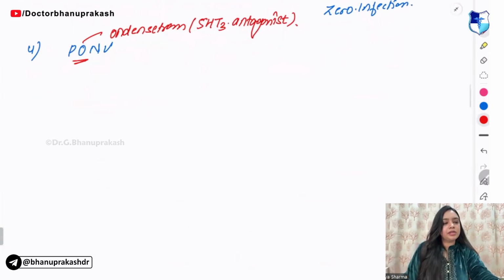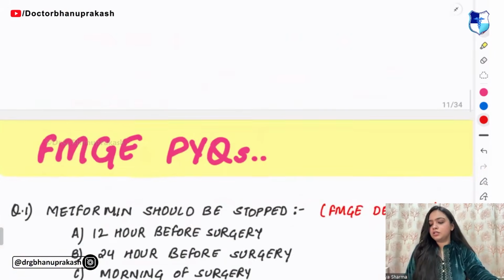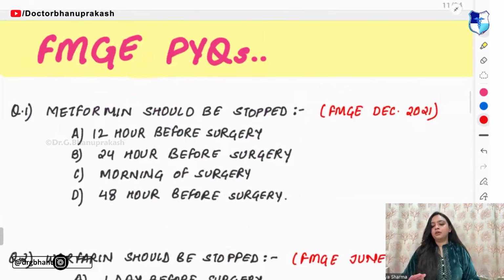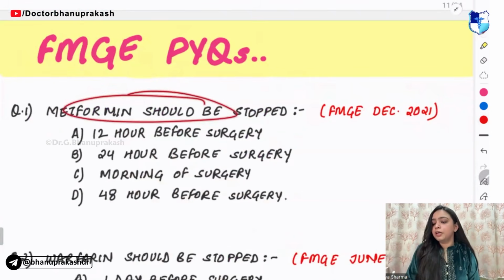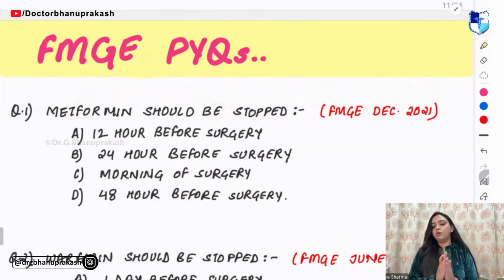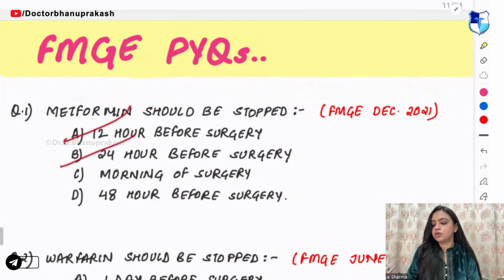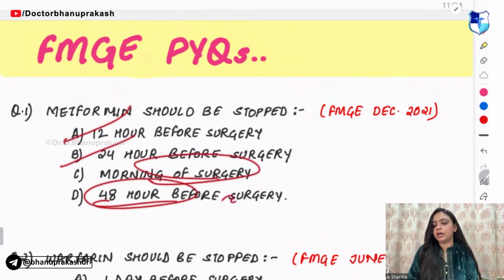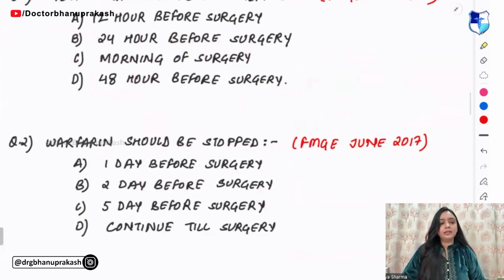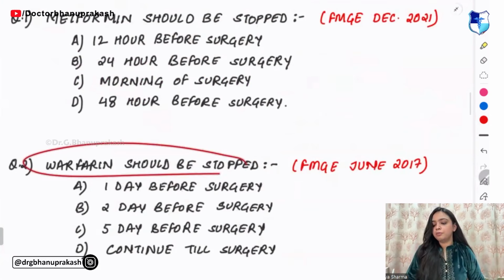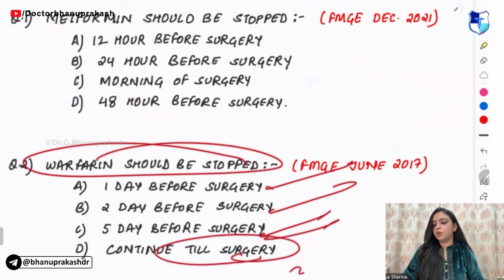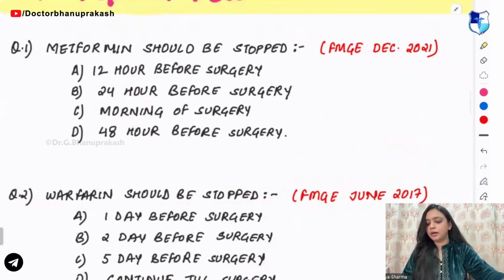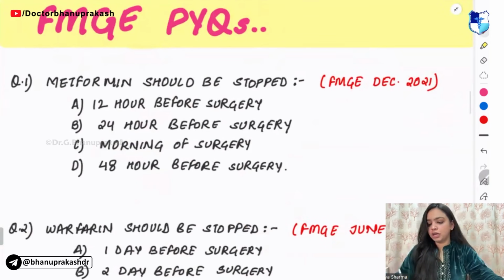Have I made this much clear to you? Right. Next, PYQs. First PYQ: metformin should be stopped how long before surgery? 12 hours before the surgery, 24 hours before the surgery, morning of the surgery, or 48 hours before the surgery. And the next question, warfarin should be stopped 1 day before surgery, 2 days before surgery, 5 days before surgery, or you can continue. First one is on the morning of surgery.